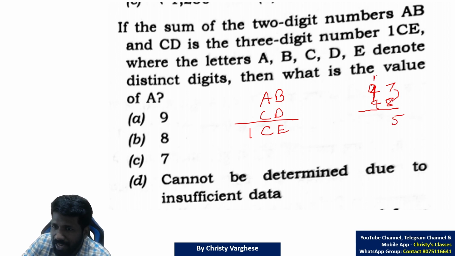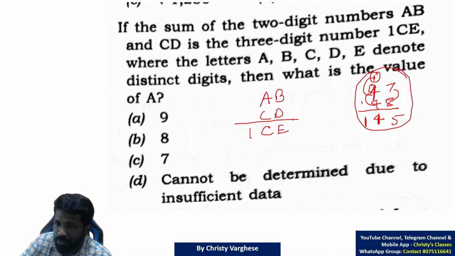You will put a carry over here. So 1 plus 9 is 10, 10 plus 4 is 14. And the carry over 1 will come here. Just to refresh basic arithmetic, I have shown you this.